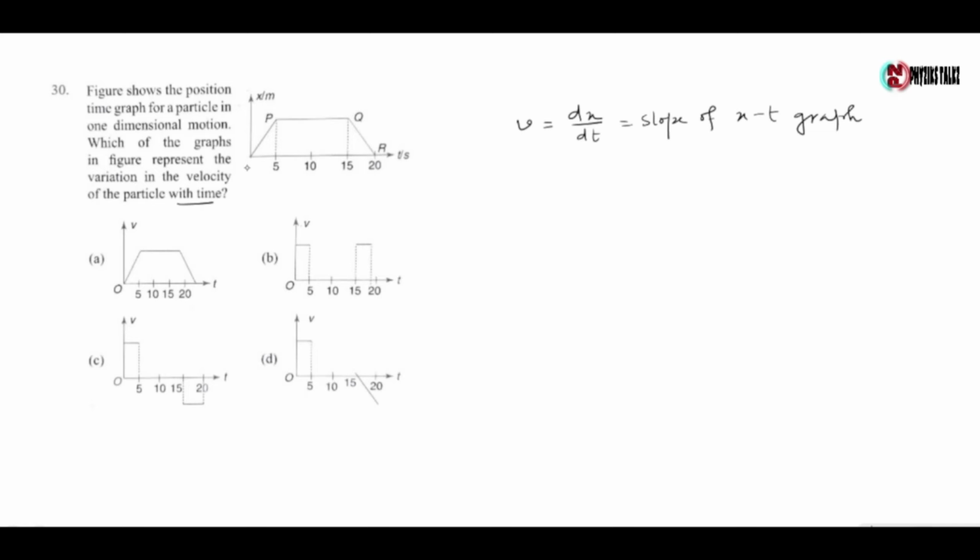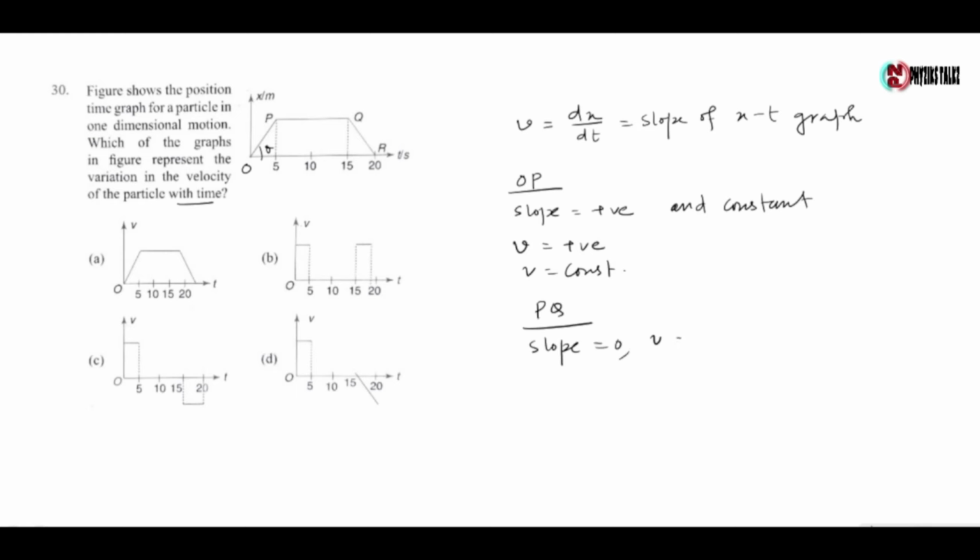Now for the given graph, for the OP part, slope is positive and constant, so velocity is also positive and constant. For the PQ part, slope is 0, so velocity is 0. For the QR part, slope is negative but constant, so velocity is also negative and constant. So the correct option is option C.